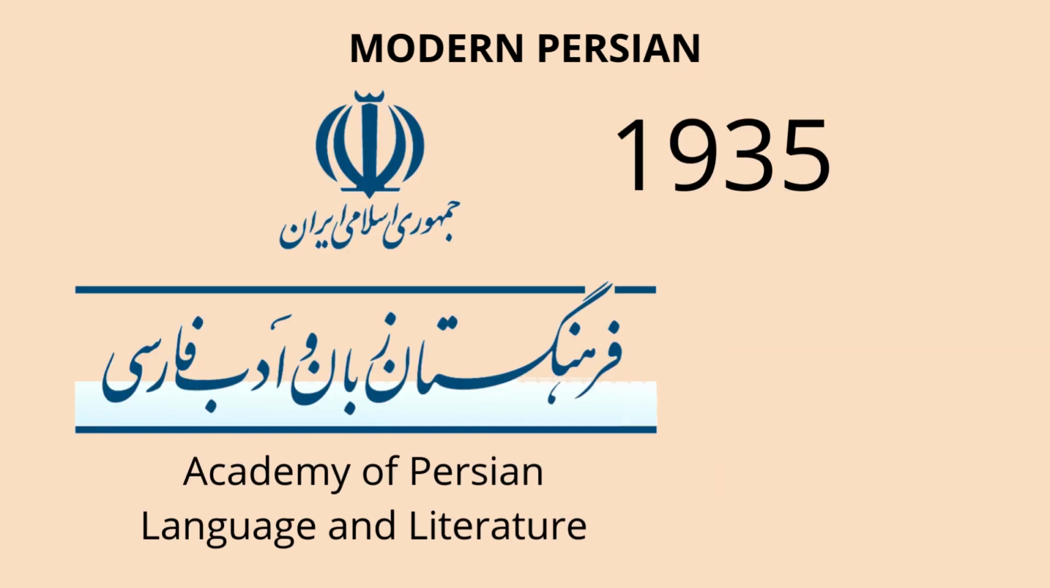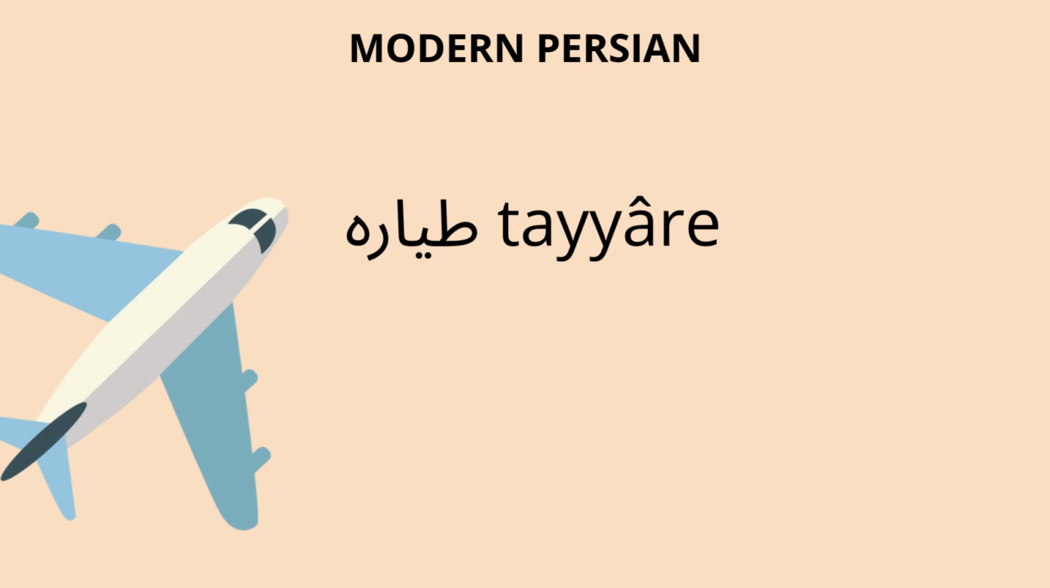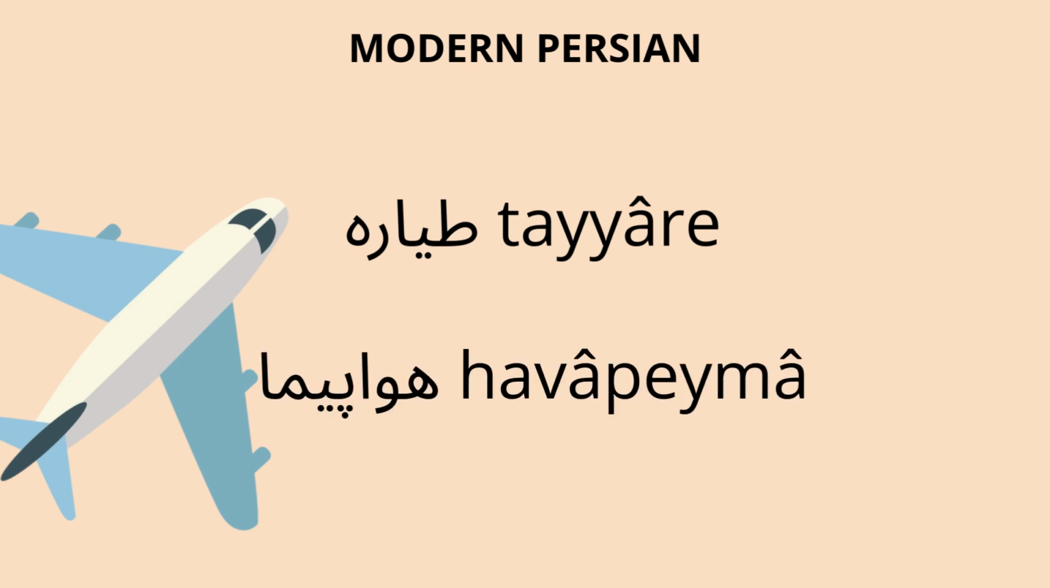A group called the Academy of Persian Language and Literature was created in 1935 to keep Persian pure by making new words from old Persian roots instead of borrowing foreign ones. For example, they changed the Arabic word tayyare for airplane to the Persian word havapeyma.